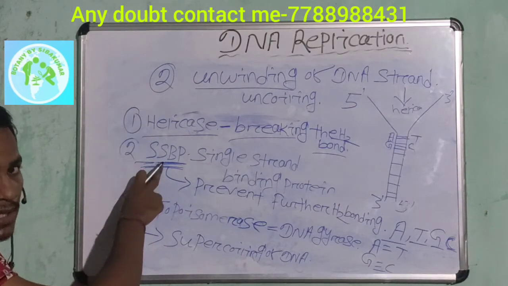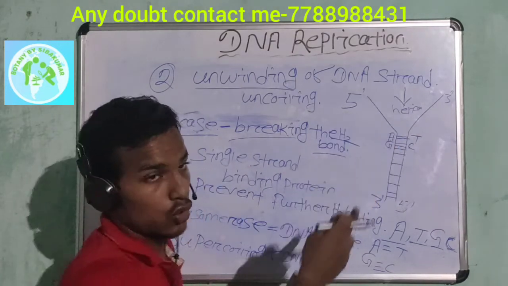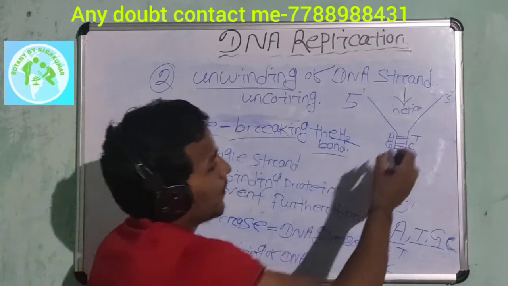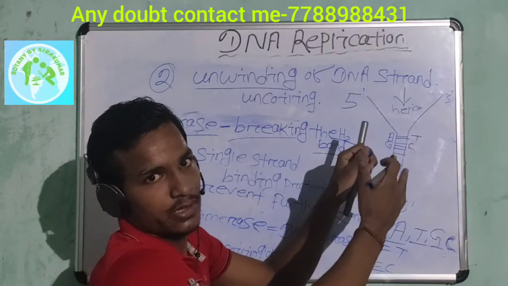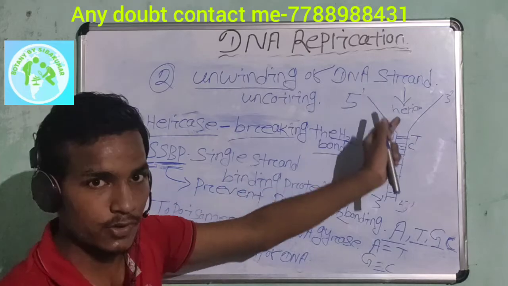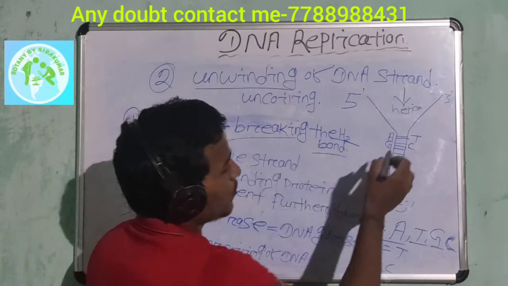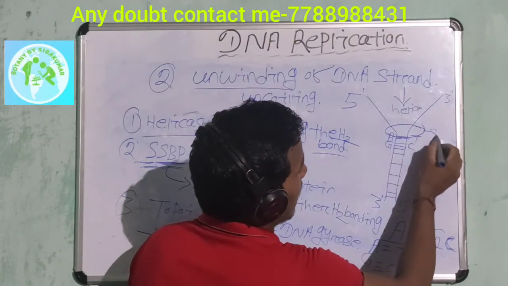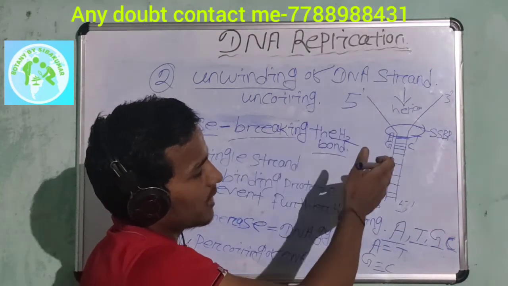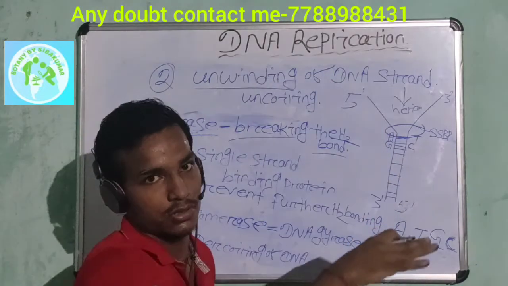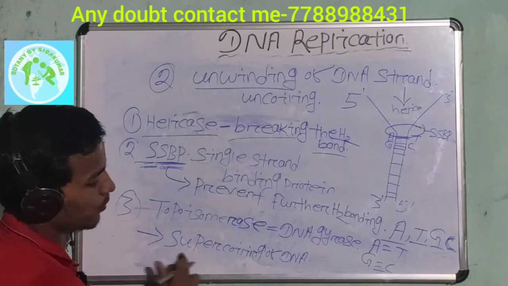This protein prevents further hydrogen bonding. That means the strands of our DNA that have had their hydrogen bonds broken do not bond again, and SSBP is responsible for this. Is that clear? And the third one is topoisomerase, or DNA gyrase, which helps against supercoiling of our DNA.